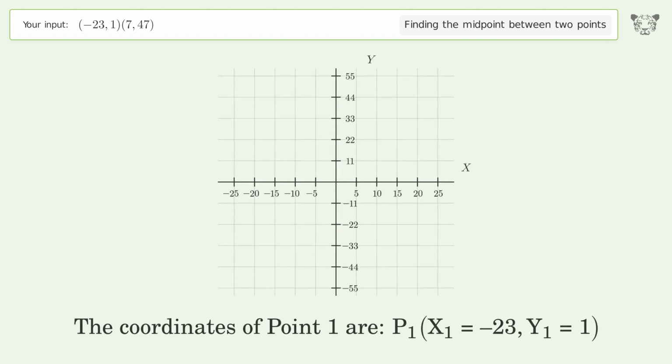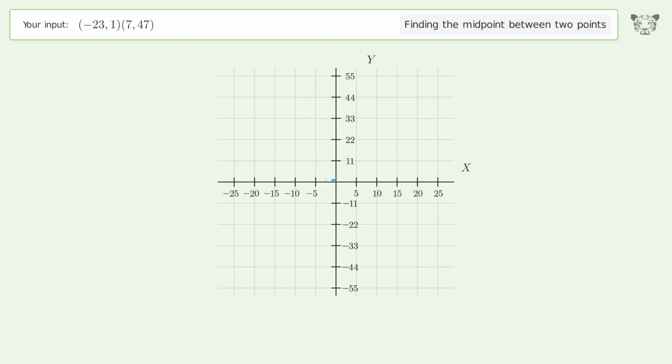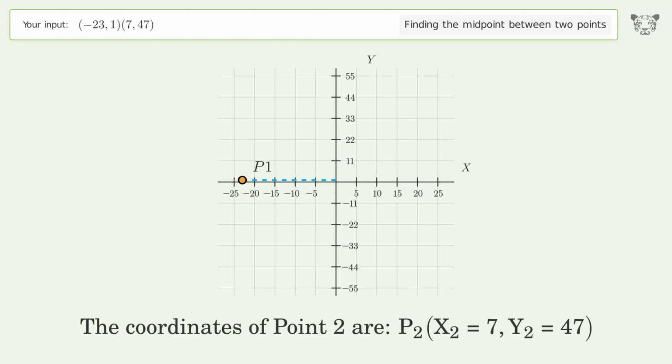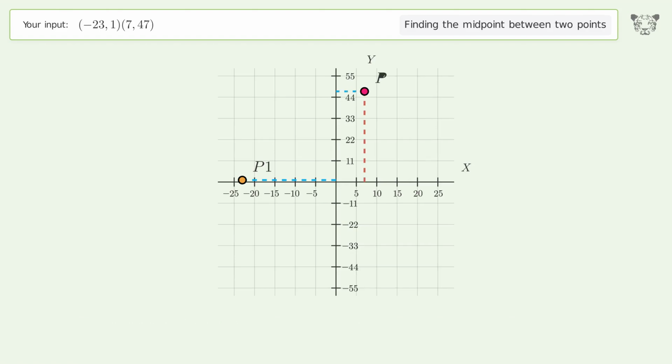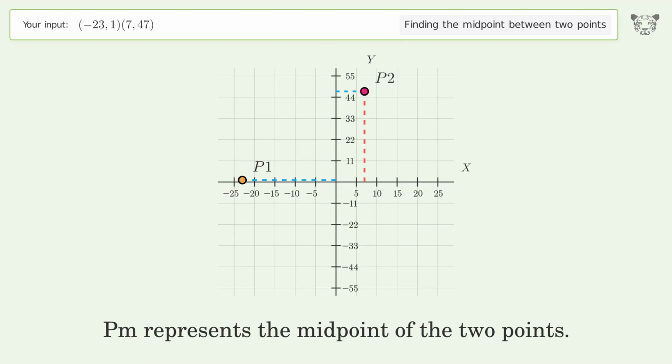The coordinates of point 1 are, x1 equals -23, y1 equals 1. The coordinates of point 2 are, x2 equals 7, y2 equals 47. PM represents the midpoint of the 2 points.